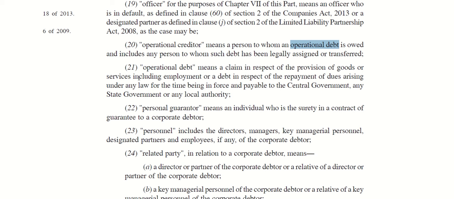Now coming to subclause 21, which defines operational debt. Operational debt means a claim in respect of the provisions of goods or services, including employment, or a debt in respect of the payment of dues arising under any law for the time being in force and payable to the central government, any state government, or any local authority.